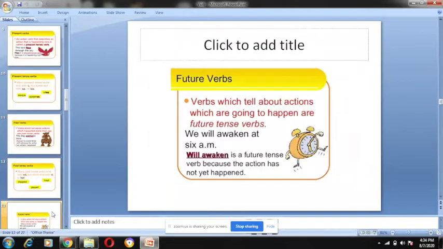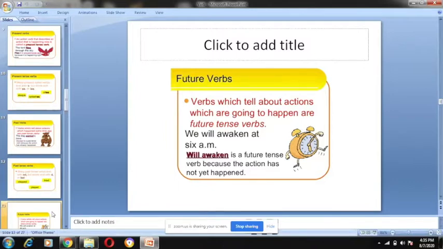Now, future verb. A thing which will happen in future. By the word future we come to know that it is about the thing which will happen in future. If we talk about what will happen tomorrow, that will be a future verb. Verbs which tell about actions which are going to happen are future tense verbs. Is it clear?